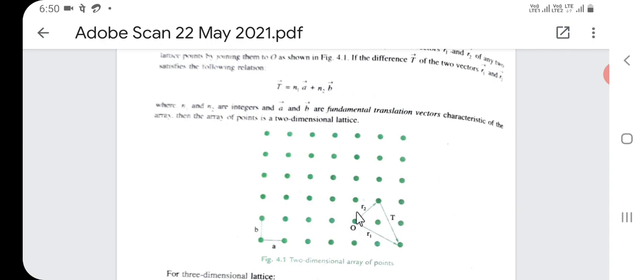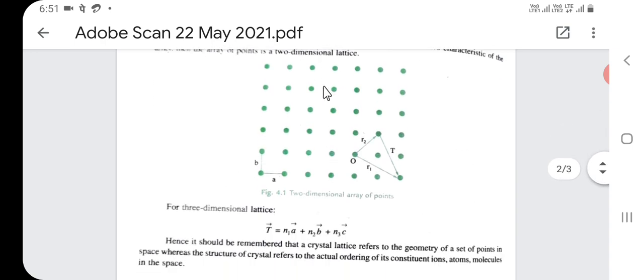The difference T of the two vectors r1 and r2 satisfies the following relation: T is equal to n1a plus n2b, where n1 and n2 are integers and a and b are fundamental translation vectors. Then the array of points is a two-dimensional lattice.